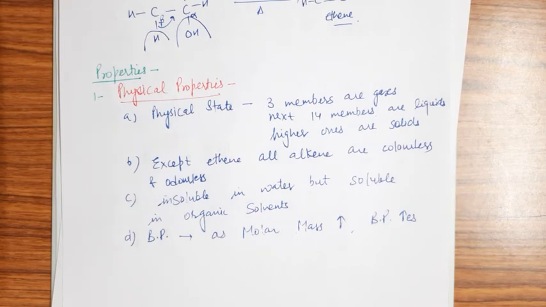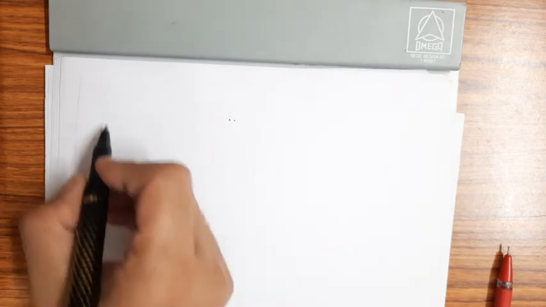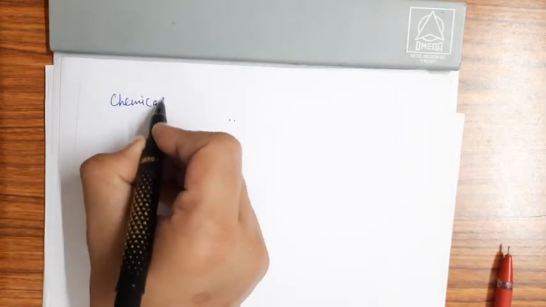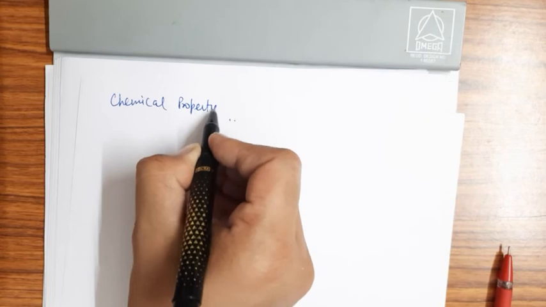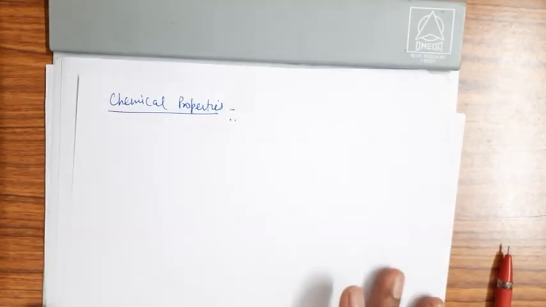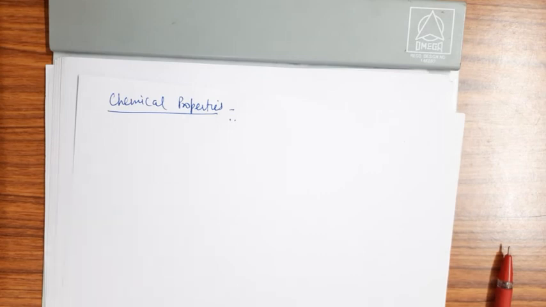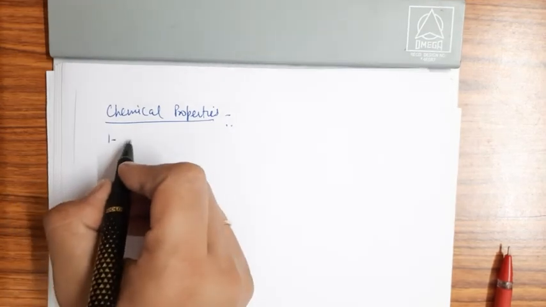Now the next thing, let's check the chemical properties of alkenes. Because of the presence of weak pi bond, it consists of weak pi electrons which are loosely held, so they easily undergo the addition reaction. So first is the addition of